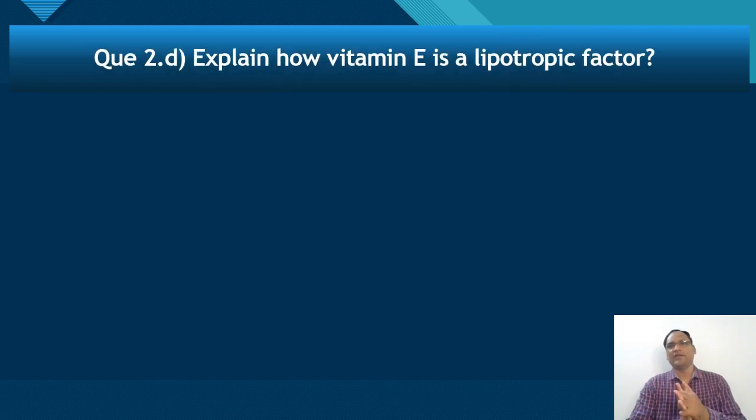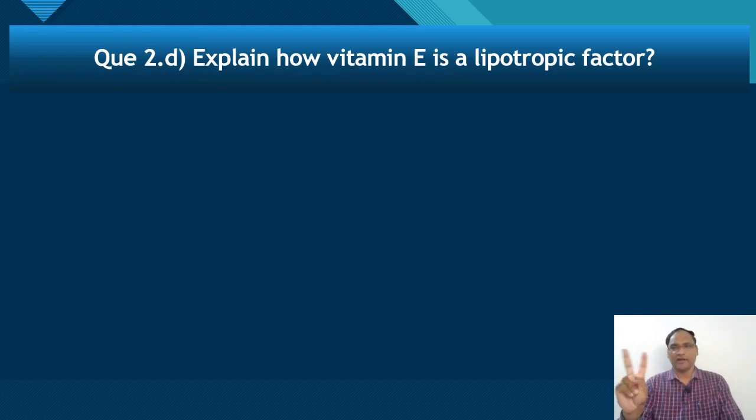Explain how vitamin E is a lipotropic factor. Now this is very important because most of the books mention the names of lipotropic factors: choline, betaine, then vitamin E. How is vitamin E a lipotropic factor? Due to its antioxidant property. That is the only word mentioned in most books, but that will not be sufficient for writing the answer for 2 marks.